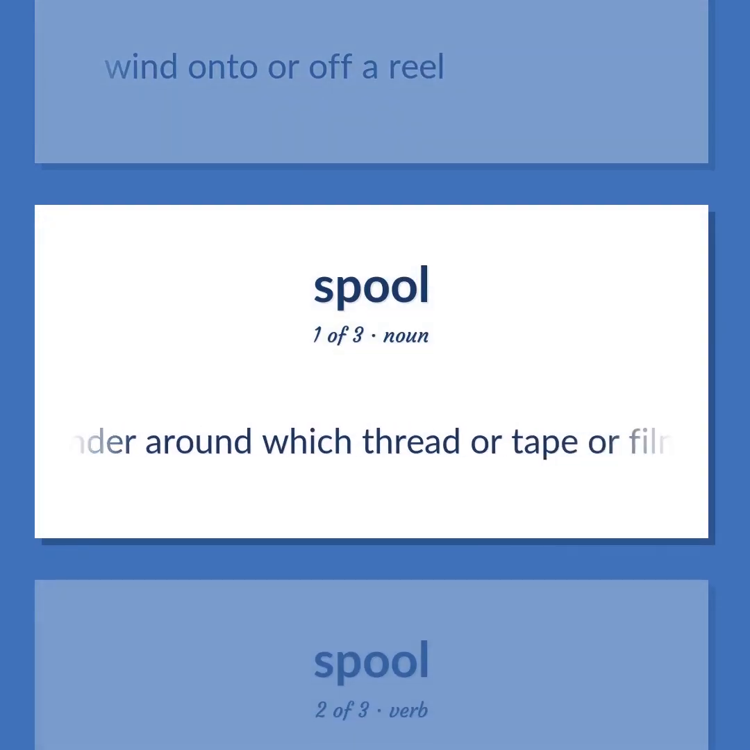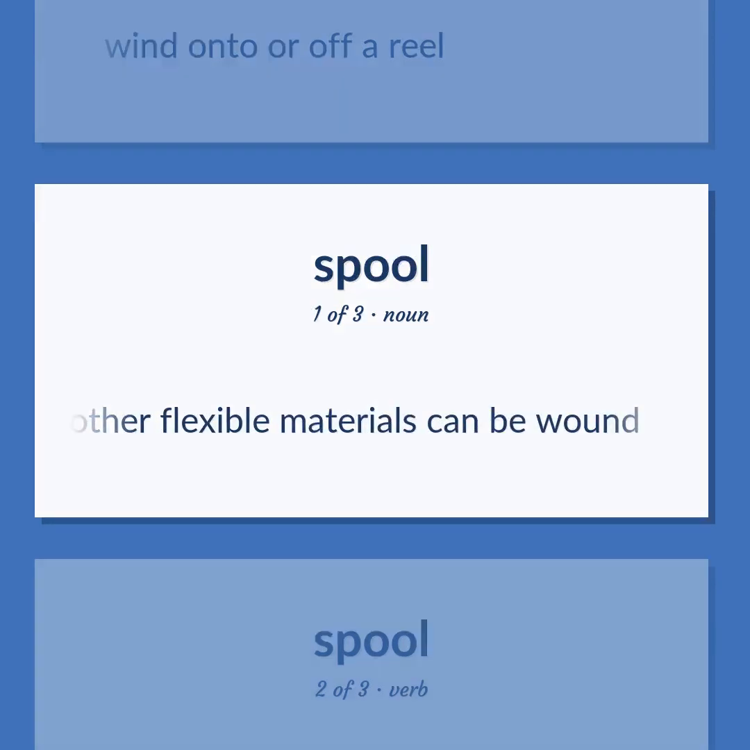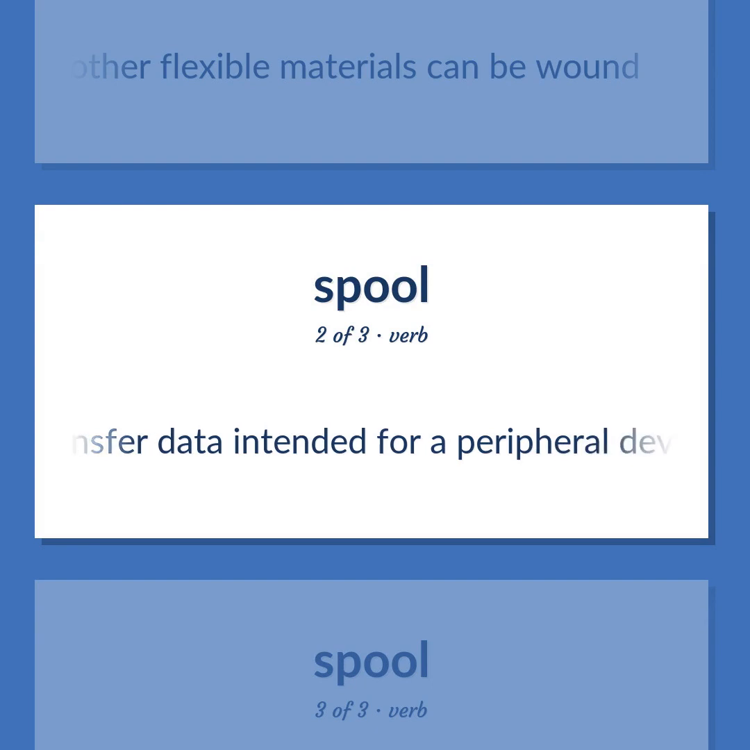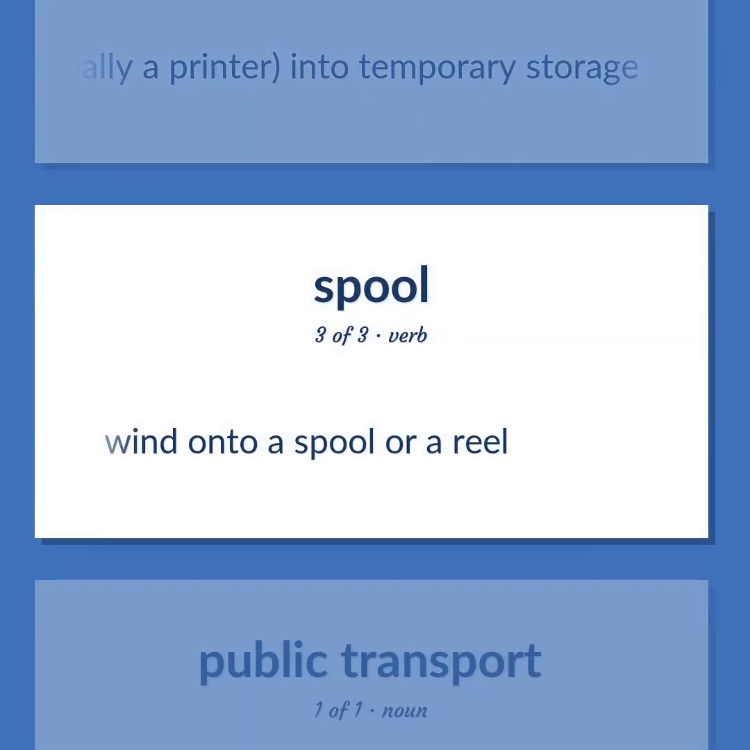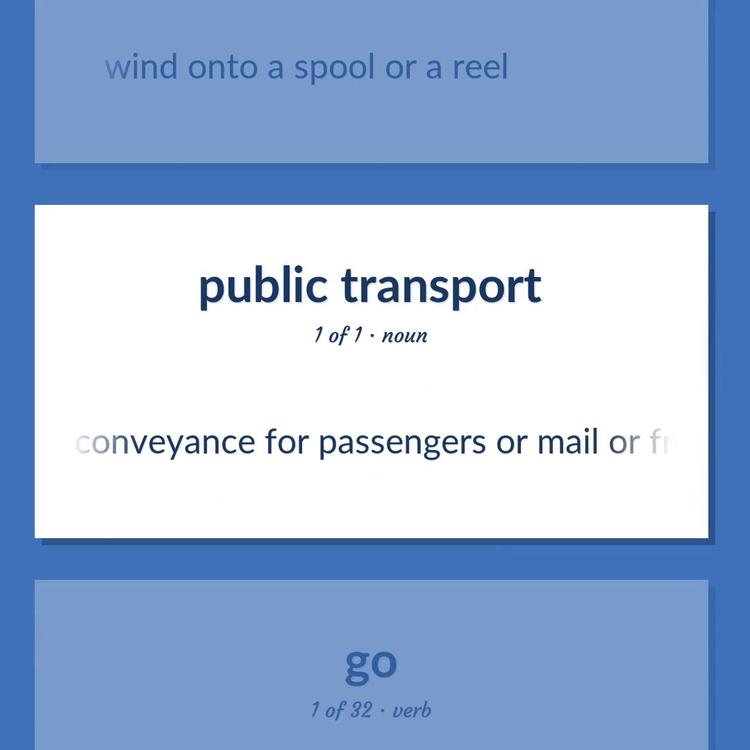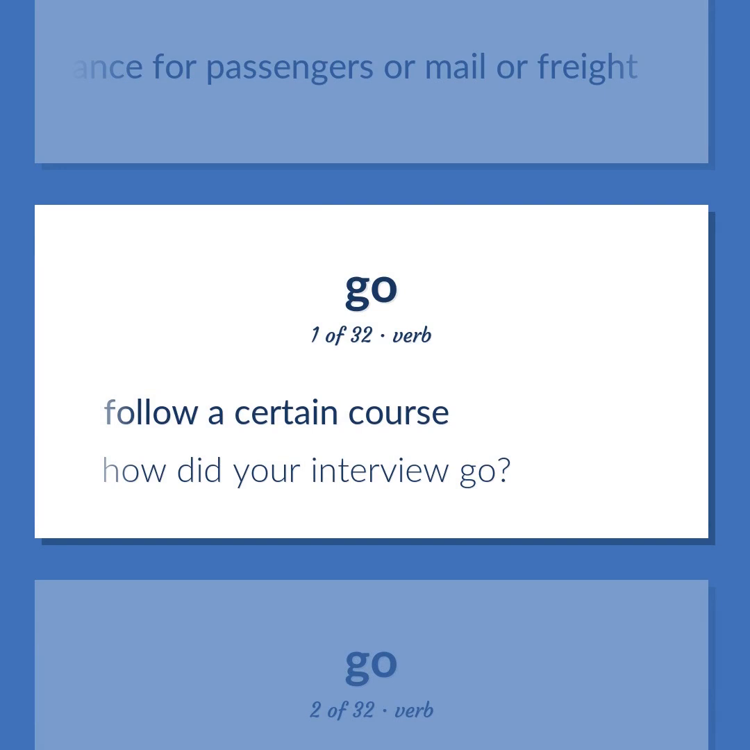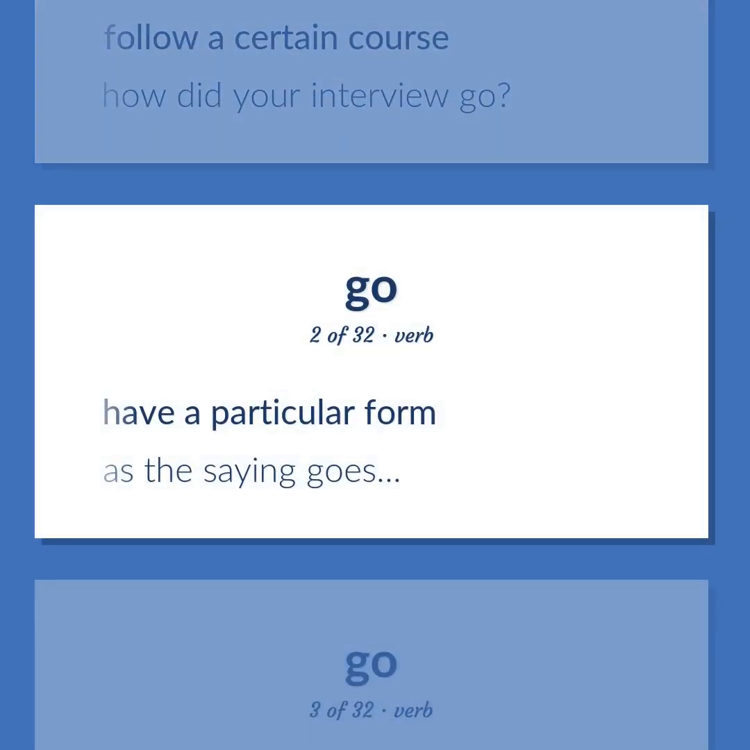A winder around which thread or tape or film or other flexible materials can be wound. Transfer data intended for a peripheral device, usually a printer, into temporary storage. Wind onto a spool or a reel. Conveyance for passengers or mail or freight. Follow a certain course. How did your interview go? Have a particular form. As the saying goes.